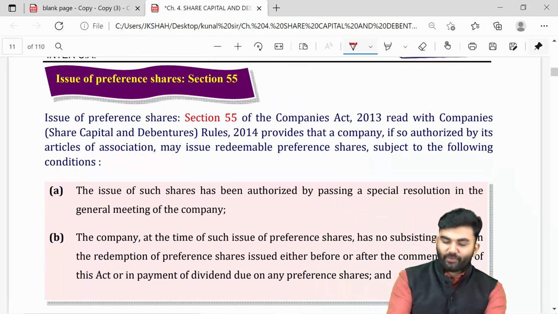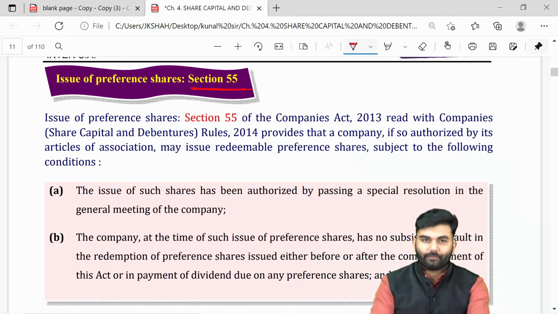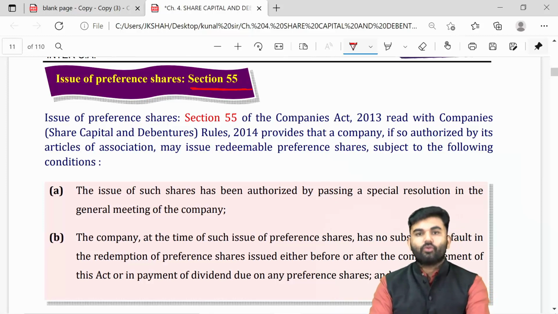It is section 55 of the Companies Act 2013 which deals with the issue of preference shares.